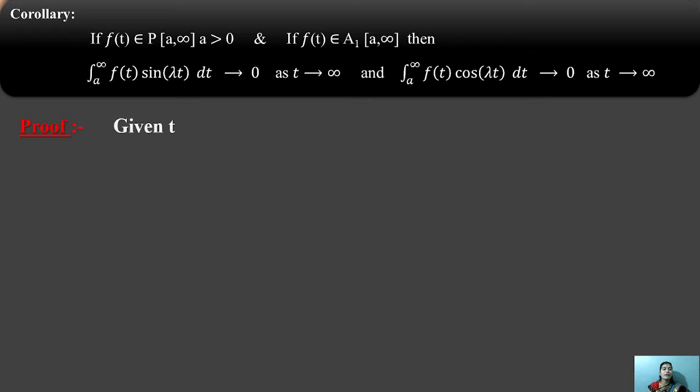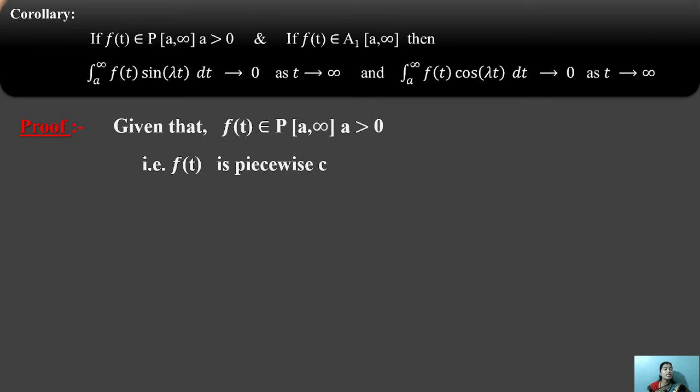When we change the value, as the integral tends to 0, then t changes to infinity. The given condition of the corollary is that f of t is an element of P of a to infinity, where a is always greater than 0.